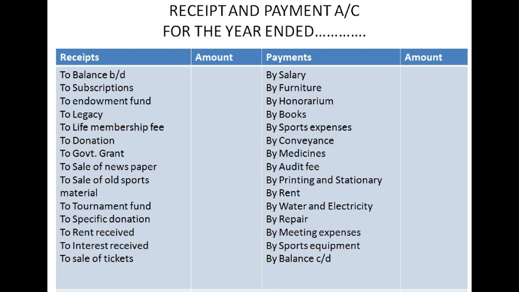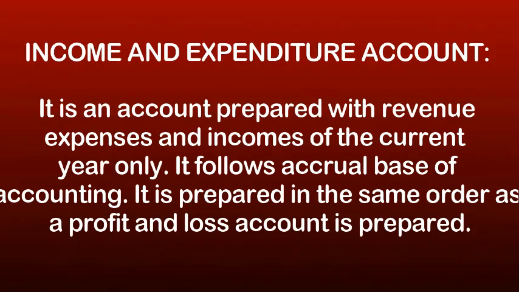So the difference between receipts and payments account is shown as by balance CD on the right hand side, on the payment side. That is a net difference of cash at the end of a particular financial year. So kindly go through all these items given on the receipt side as well as on the payment side.